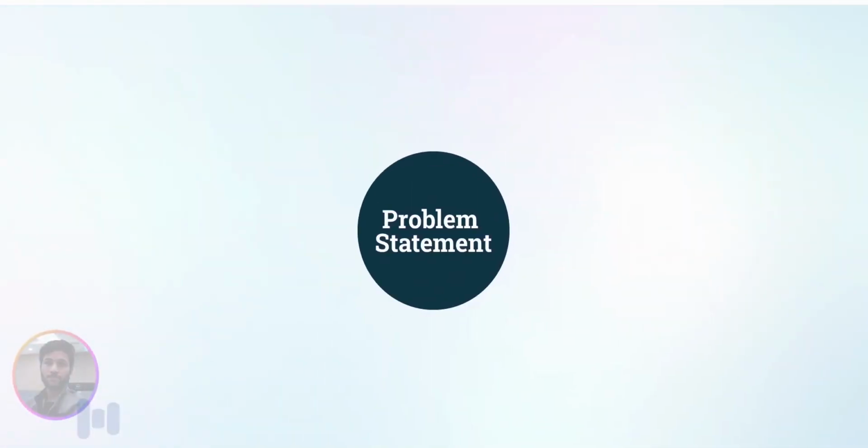Now let's move to the problem statement of OPA. The problem statement is implementing policy as code with Open Policy Agent (OPA) and Terraform. First of all, the background. Organizations today manage a complex cloud infrastructure using infrastructure as code (IaC) tools like Terraform. Terraform allows defining, deploying and managing infrastructure resources across various cloud providers and on-premises environments.